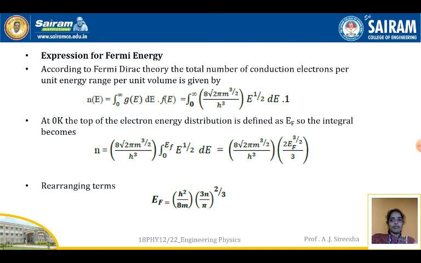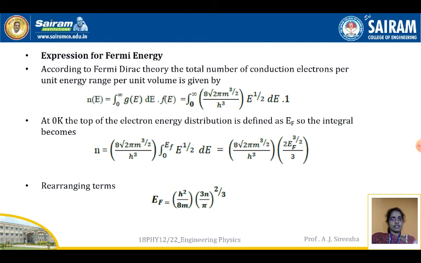1. Therefore, at 0 Kelvin, the top of the electron energy distribution is defined as EF. We know that EF is the highest occupied energy level at T equals 0 temperature. So the integral becomes 0 to EF. The value of N can be written as 8 root 2 pi m to the power of 3 by 2 by h cube. Since this is a constant value, it comes out of the integral, and the integral becomes 0 to EF of E to the power of 1 by 2 dE.